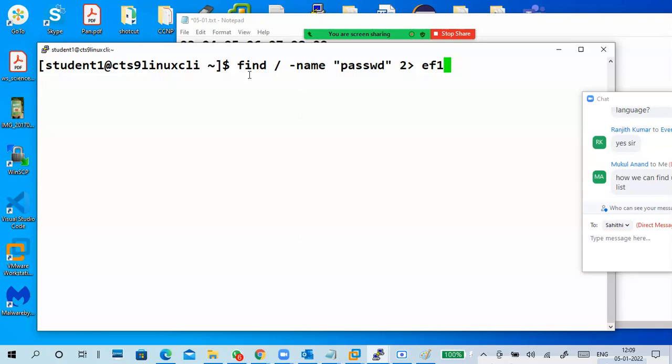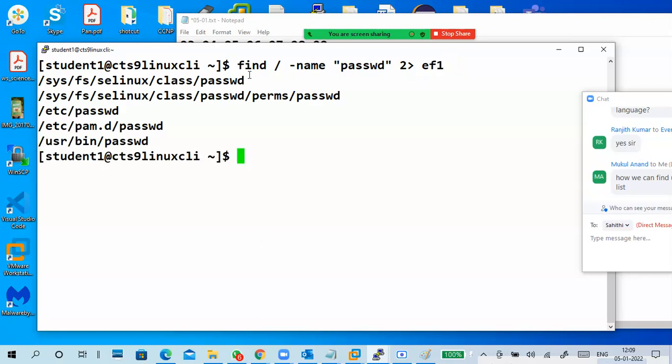My file name is ef1. 2 greater ef1. What will happen? What is it displaying? Output. Output on the monitor, error in the file. For this, I'm using less here, ef1.